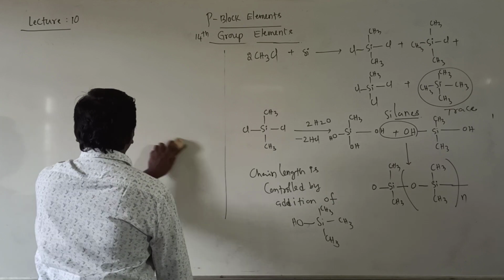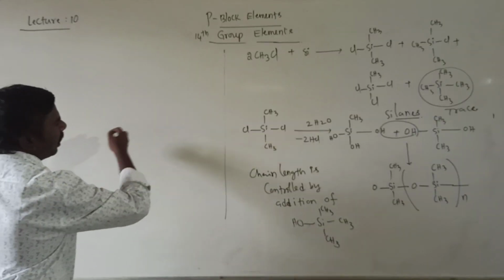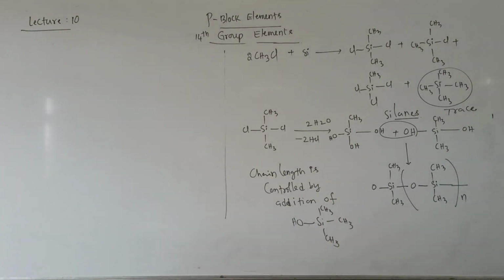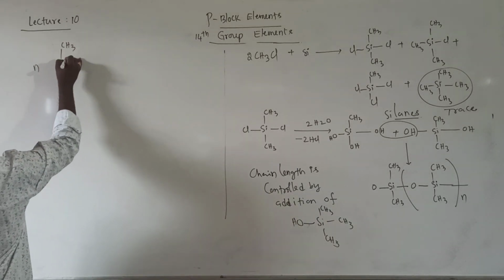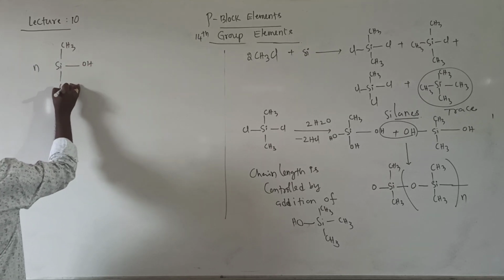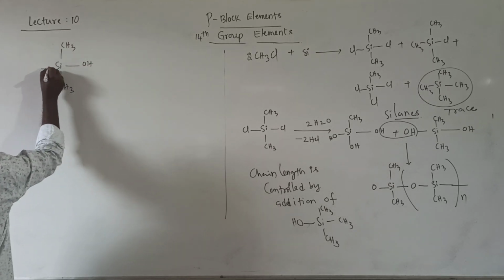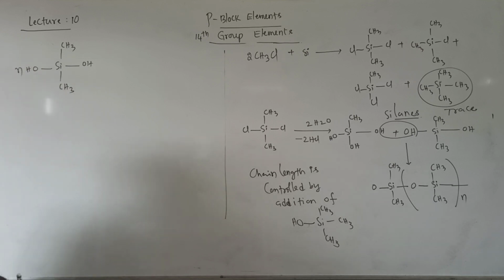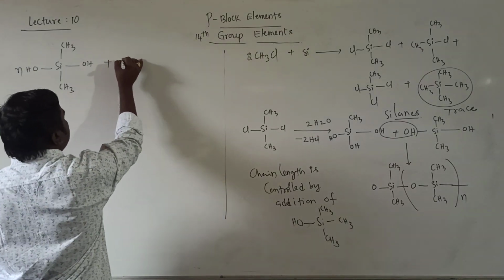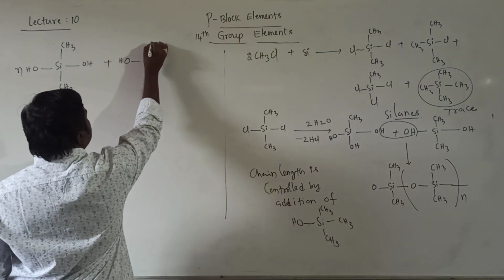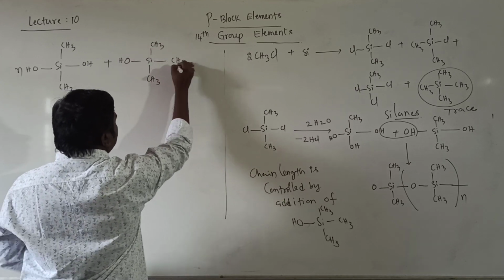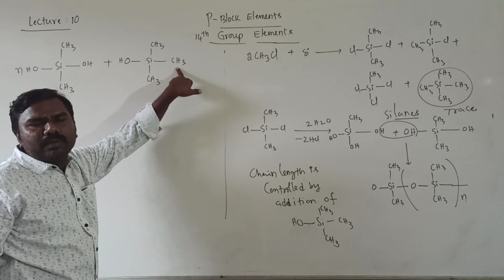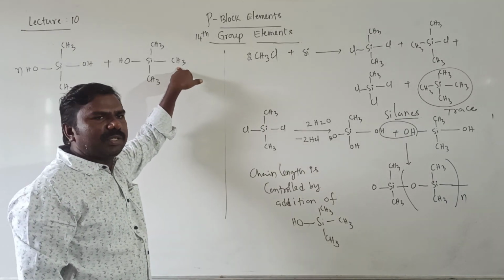So the final equation will be: n moles of OH, Si, CH3, CH3, OH, treated with OH, Si, CH3, CH3, CH3. There is no second OH here. In place of OH, I kept a CH3.